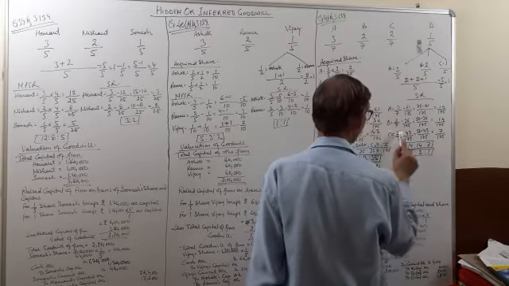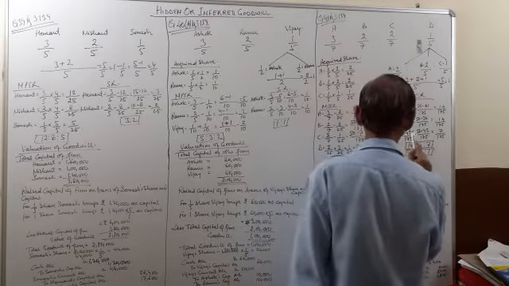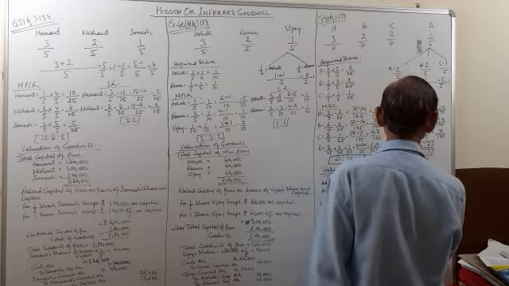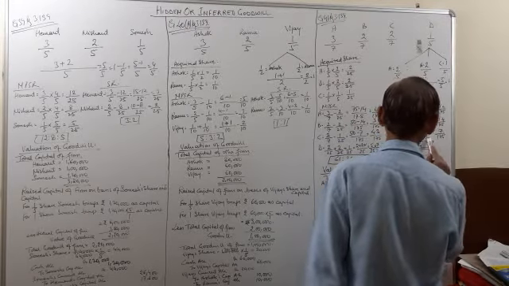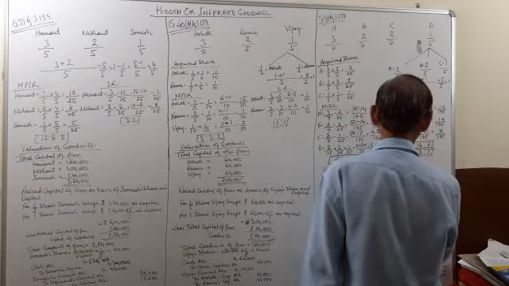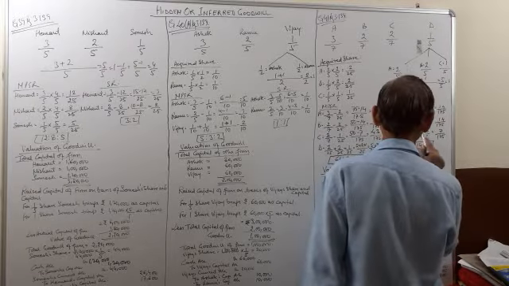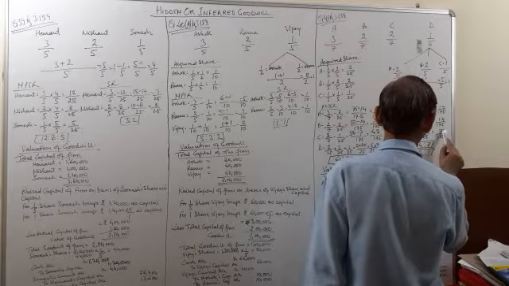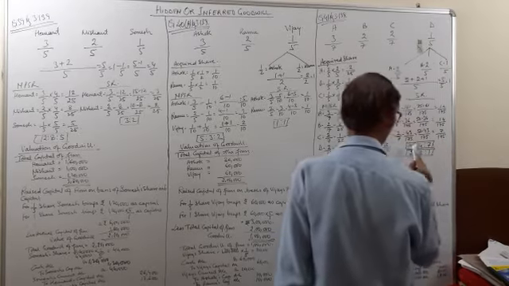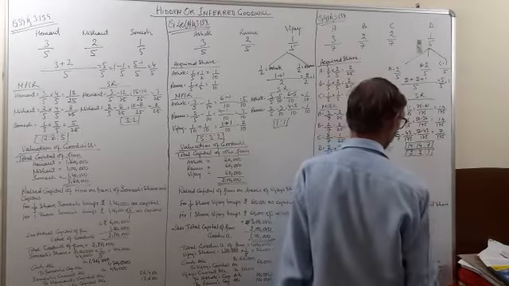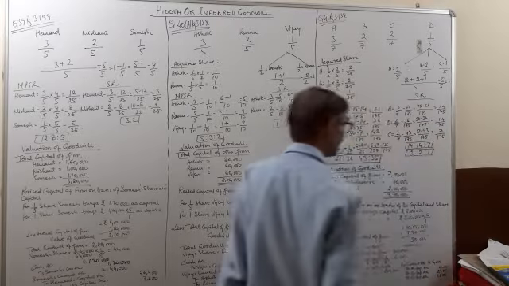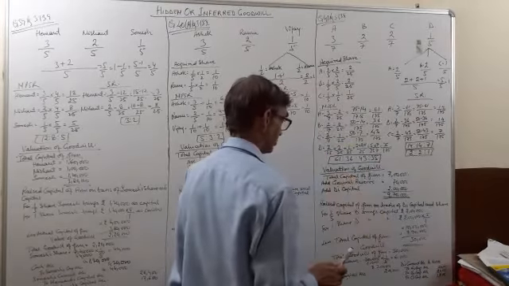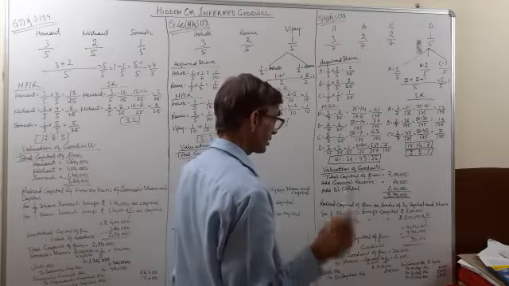Now for C, 2 by 7 was the old ratio, 43 by 175 is the new ratio, so we will subtract them. 175 is the LCM, 7 25s are 25, 2s are 50 minus 43 is equal to 7 by 175. So 14 is to 14 is to 7 is the sacrificing ratio. After simplifying it, 2 is to 2 is to 1 is the sacrificing ratio. Now we will calculate the goodwill.